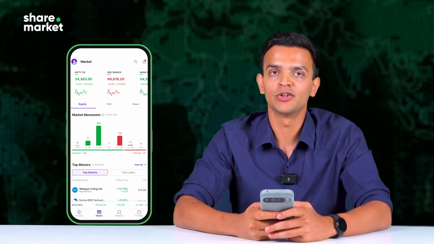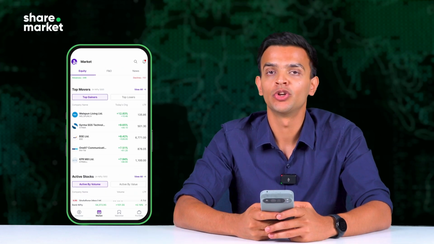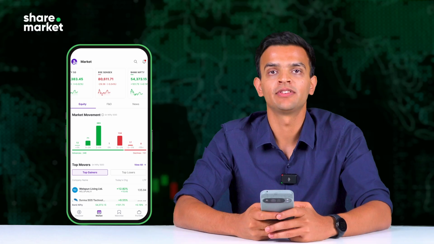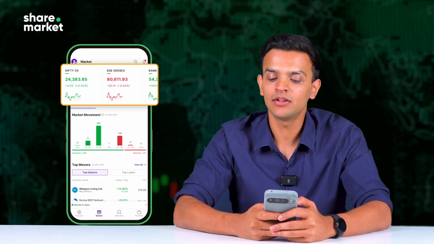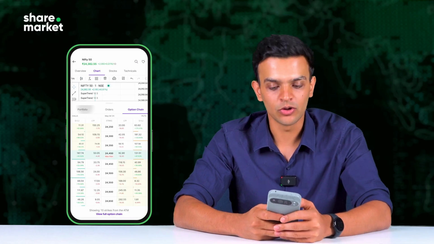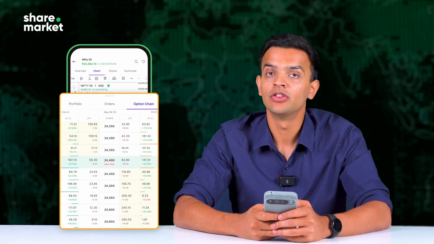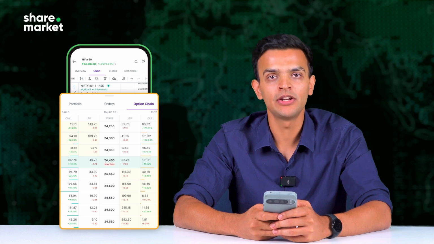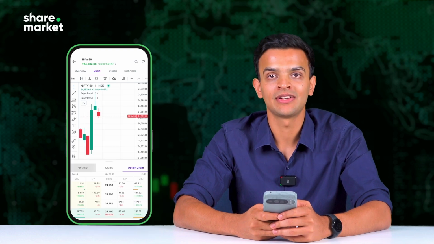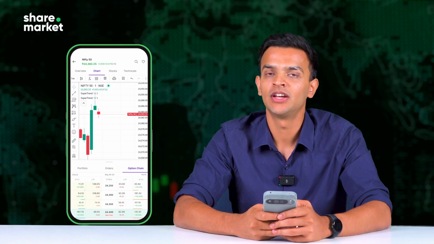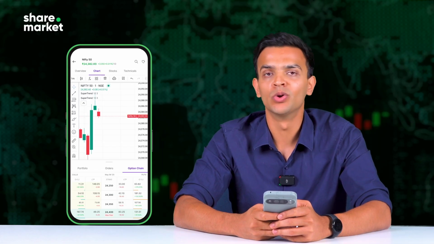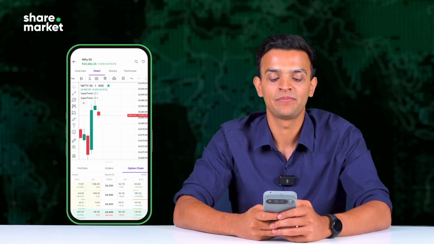Right. This is the home screen of Share.Market, your one-stop solution for managing trades efficiently. On the top left here, you'll find Nifty and other indices such as Bank Nifty and Sensex. Just click on Nifty and right below, the full option chain opens up, complete with premiums, open interest, and the Nifty chart. Everything you need to make informed decisions. It's all in a single view. No clutter, no switching screens.